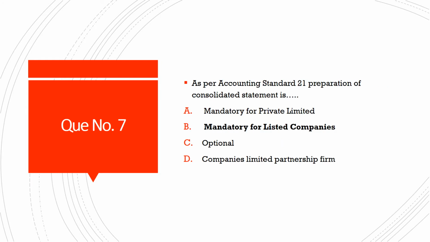Next question number 7. As per accounting standard 21, preparation of consolidated statement is, and the options are option A, mandatory for private limited, option B, mandatory for listed companies, option C, optional, and option D, companies limited partnership firm. And the correct answer is option B, mandatory for listed companies.